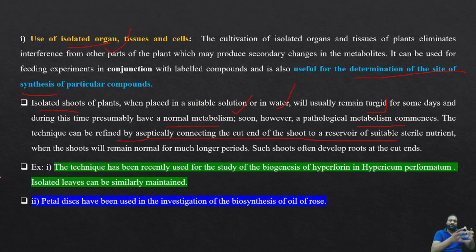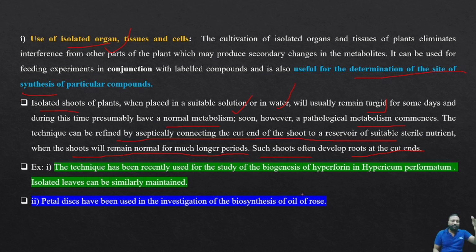When that happens, the technique can be refined by aseptically connecting the end of the shoot to a reservoir. First, when we place the plant in a normal water solution, it has a normal metabolism, but when the nutrients are degraded and reduced, the plant gets into a pathological condition. So the shoot is transferred aseptically into sterile nutrient media, where it remains normal for a much longer period, and such shoots often develop roots at the cut ends.